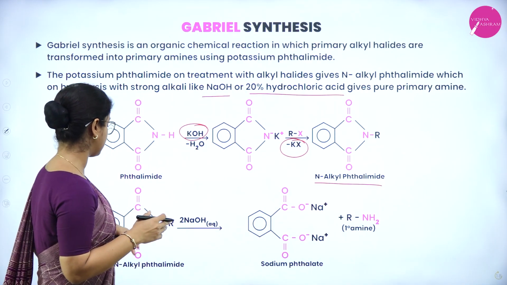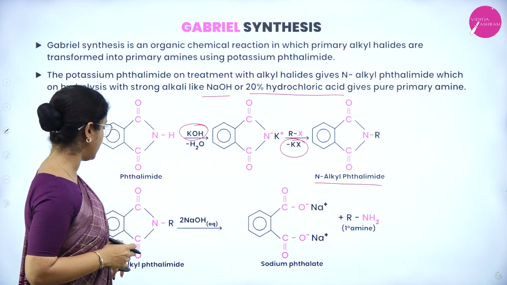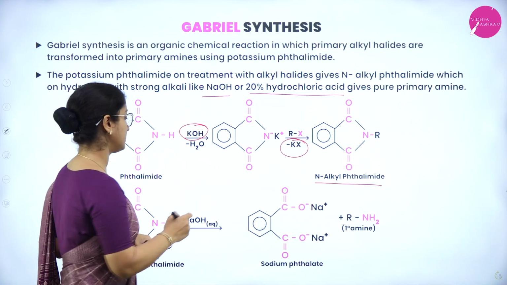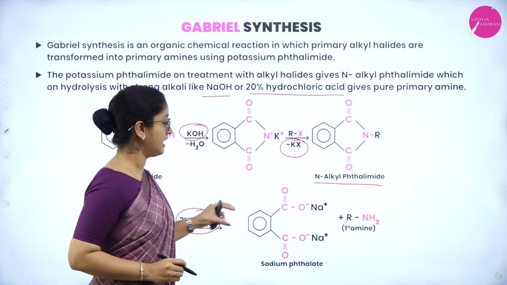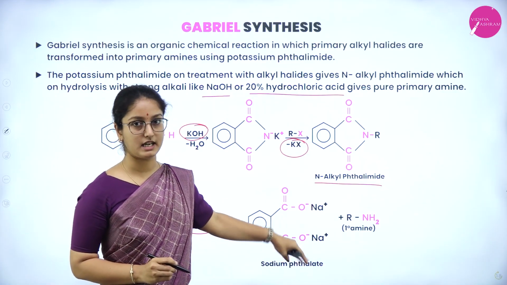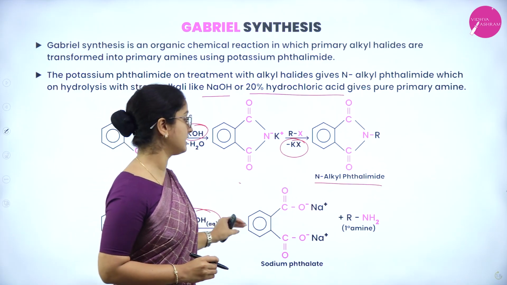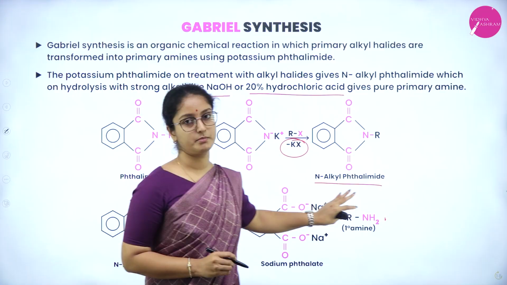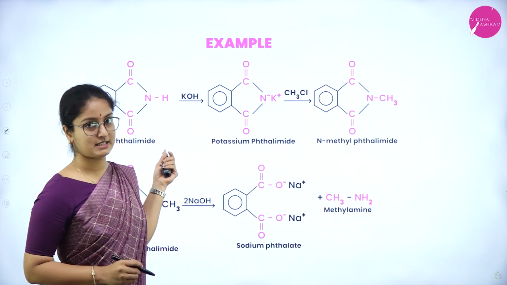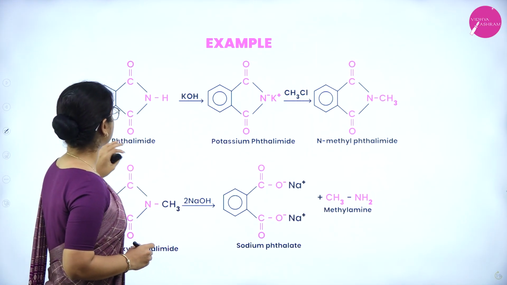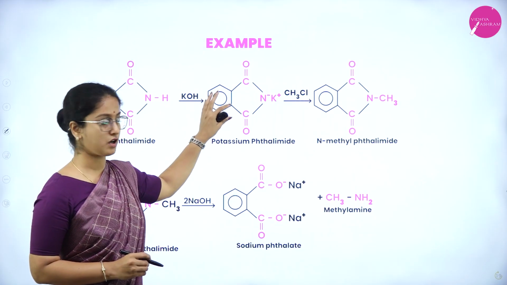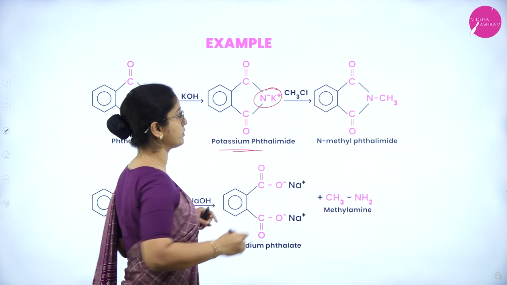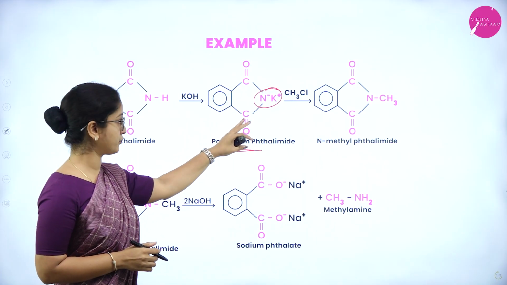So let us see the example by taking N-alkyl phthalimide here. N-alkyl phthalimide in the presence of sodium hydroxide produces sodium phthalate as a salt intermediate component, and along with that, primary amine as a main product. Next, let us see the example here. Taking phthalimide in the presence of strong base, it produces potassium phthalimide, where the nitrogen is bonded to potassium.